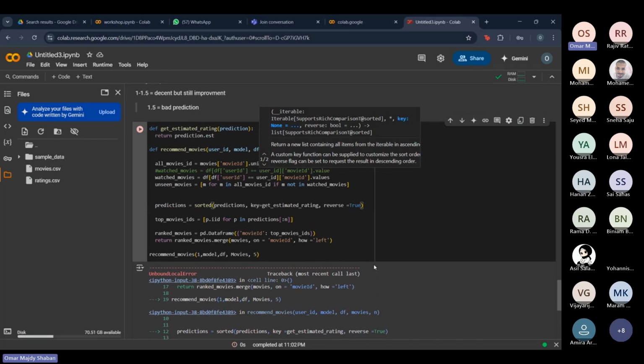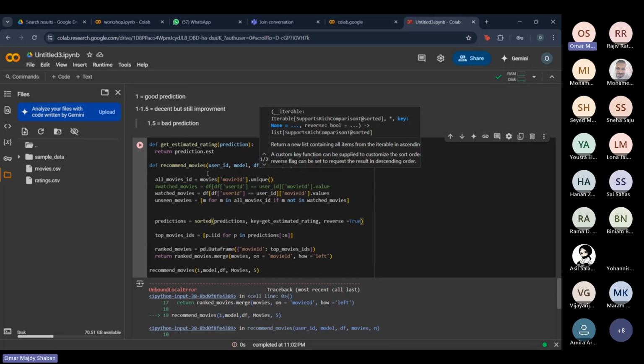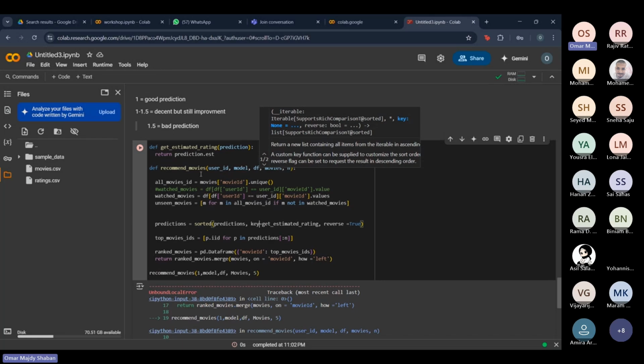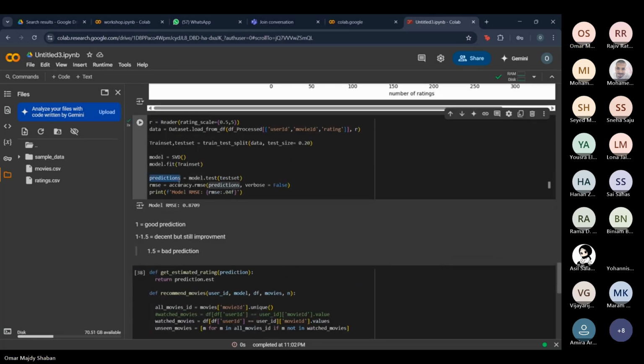The prediction value. Could you just give me a second to look at the code real quick? I think I'm seeing something right here. The predictions, I think maybe I messed it up from here.